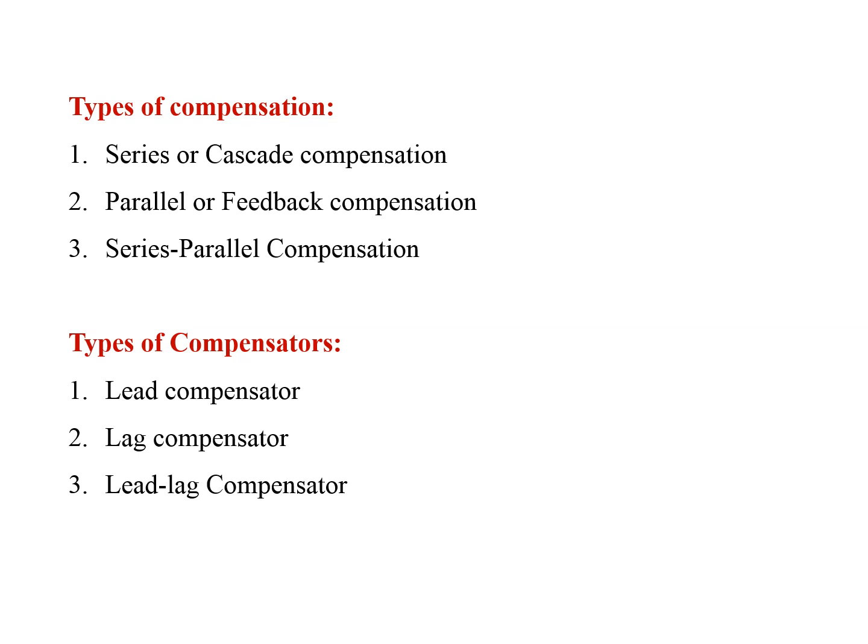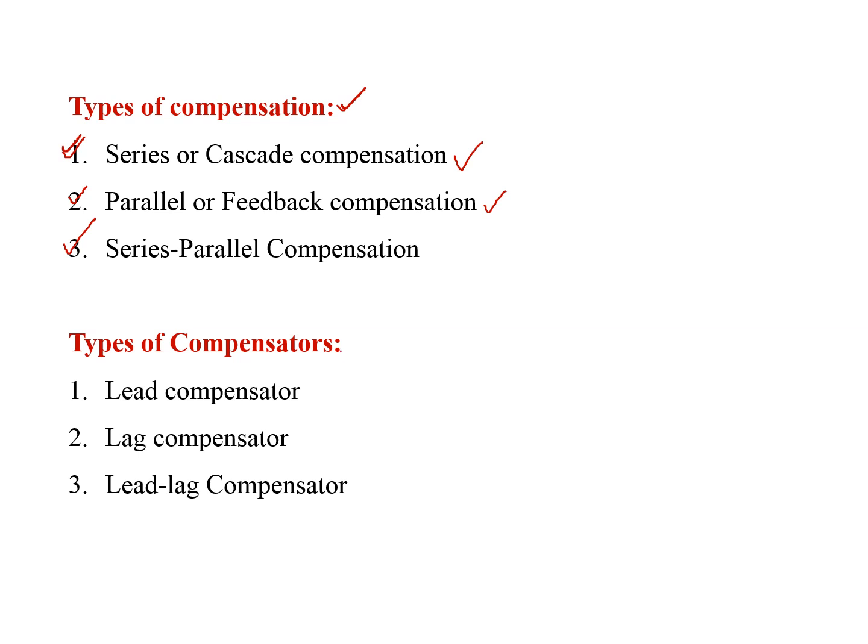Coming to types of compensations, compensations are mainly classified into three types depending upon the configuration. First one is the series or cascade compensation. Second one is the parallel or feedback compensation. Third one is the series parallel compensation.